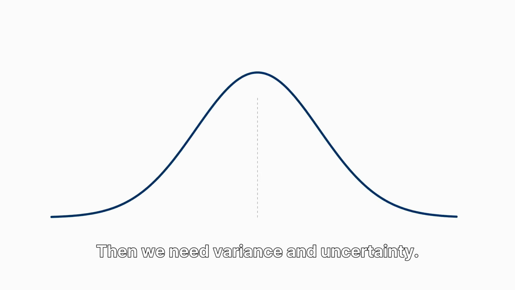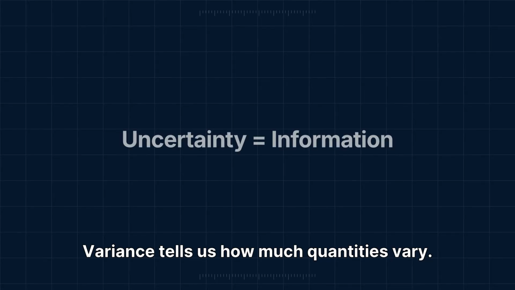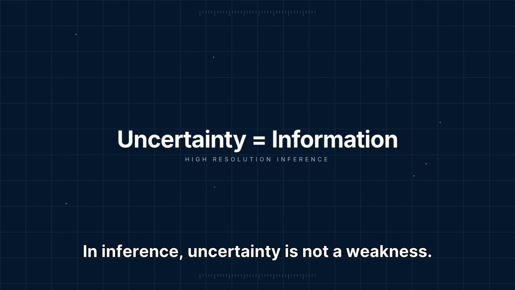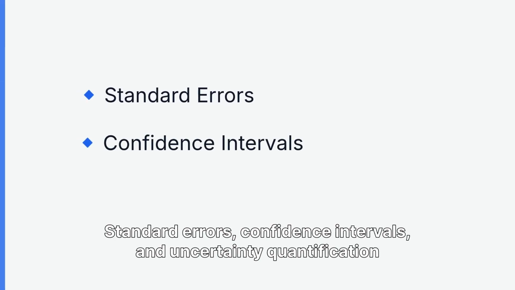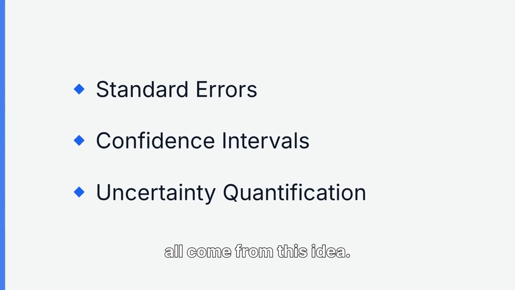Then we need variance and uncertainty. Variance tells us how much quantities vary. In inference, uncertainty is not a weakness. It is information about precision. Standard errors, confidence intervals, and uncertainty quantification all come from this idea.